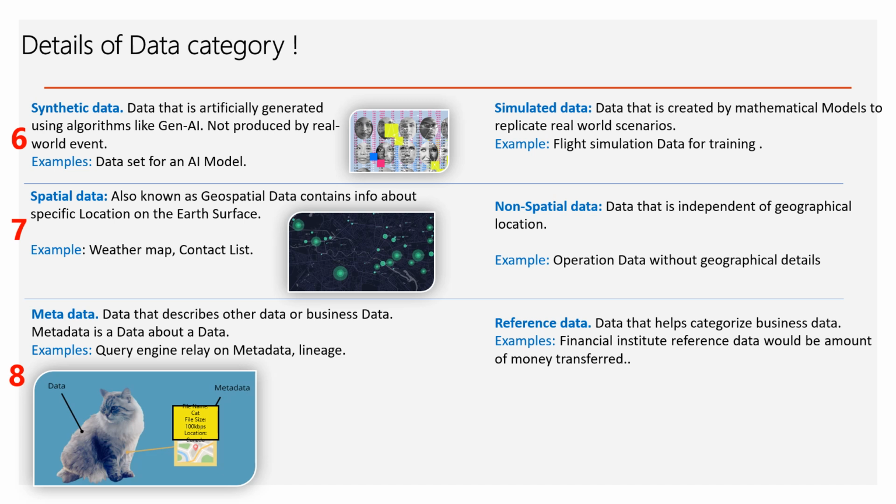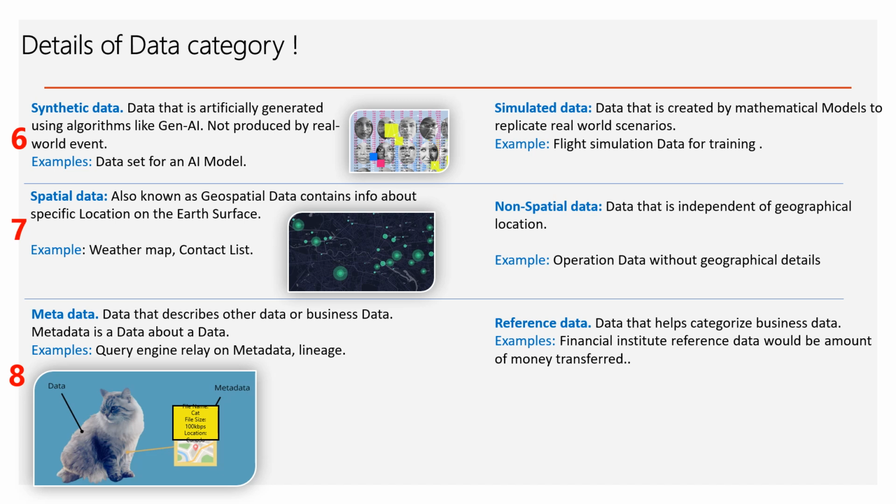The last one we have here is a comparison of metadata and reference data, which are from a user context point of view. The first one is metadata, the data that describes other data or business data. Or to put it another way, metadata is data about data. Examples are query engines relying on metadata, lineage. So here we have an example where we have a cat as data.